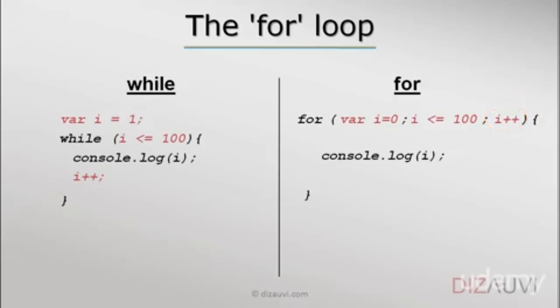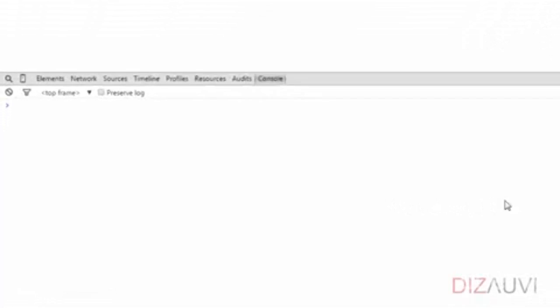So these two types of loops are essentially doing the same thing, but they are just different ways of writing your program. Let's do the same example of printing numbers from 1 to 10 using a for loop.